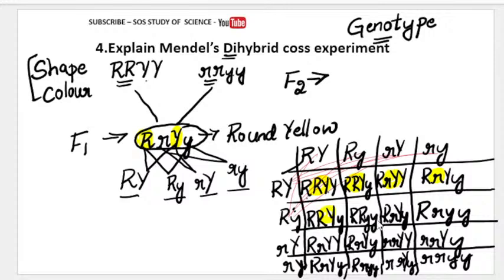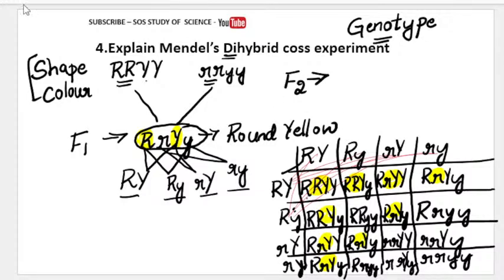This is not round yellow, there is a small y. So here round is there, yellow is not there. So here round yellow, and here round yellow. Here it is not round, it is wrinkled. So this is round yellow. So we got round, no yellow. Not round, it is wrinkled.